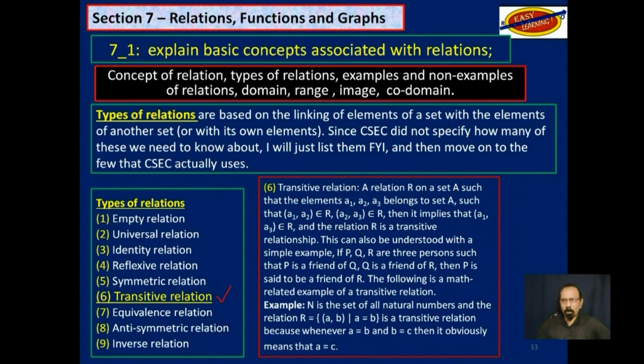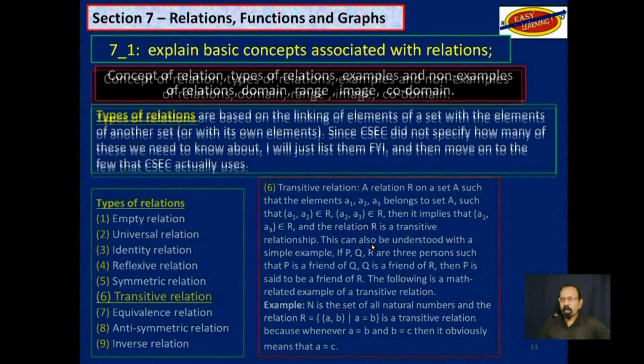Now, this one is like a go-between. For example, if P, Q, and R are three persons such that P is a friend of Q, Q is a friend of R, then P is said to be a friend of R. So it's transitive where there is like a go-between two other groups.